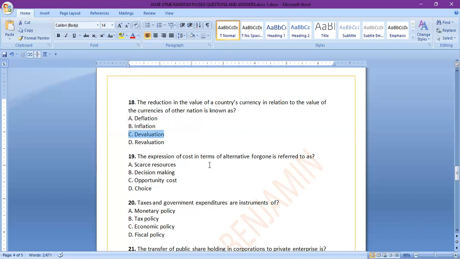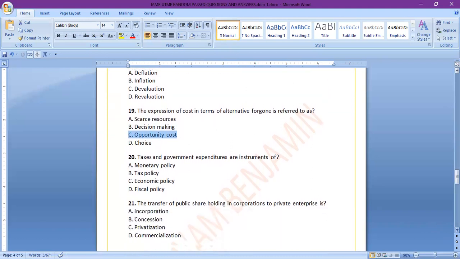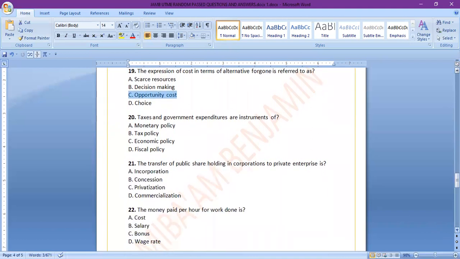The expression of cost in terms of alternative foregone is referred to as, this is one of the basic concepts of economics, the expression of cost in terms of alternative foregone is referred to as, anything alternative foregone is known as what? Opportunity cost. We all know. So the answer is not scarce resources. The answer is not decision making. The answer is not choice, or rather the answer is opportunity cost. Yeah, so we're making progress. I think we have about 6 more questions to go.